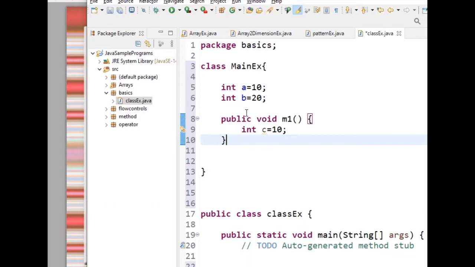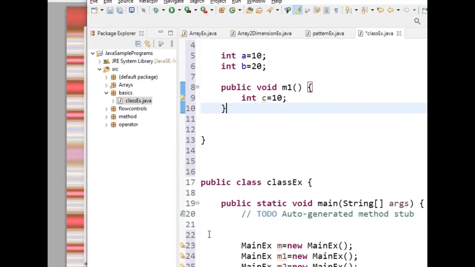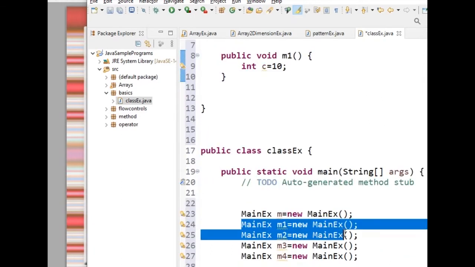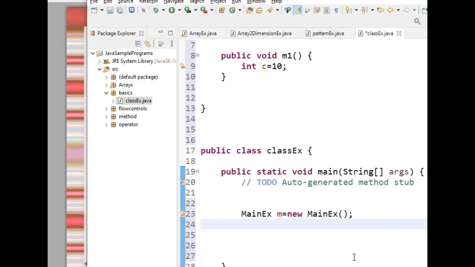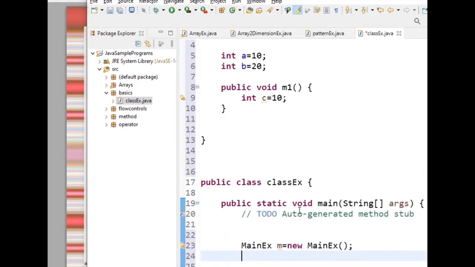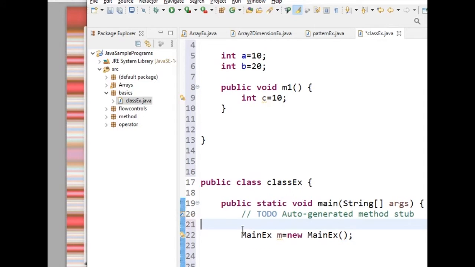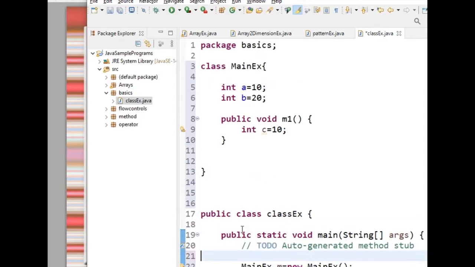If you want to access these variables and these methods outside of a class, so this is inside, right? If I want to access them outside of the class, compulsorily I have to create an object. Otherwise I cannot access those variables. Without creating an object, I cannot access the instance variables and instance methods. Remember this point. Now I want to call this value outside of the class.